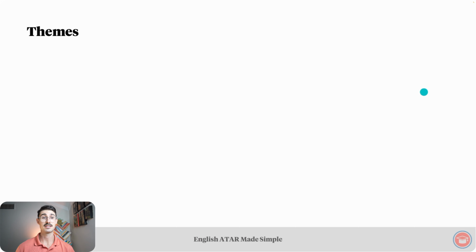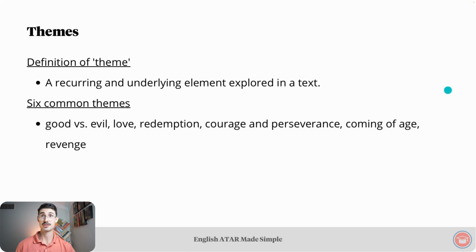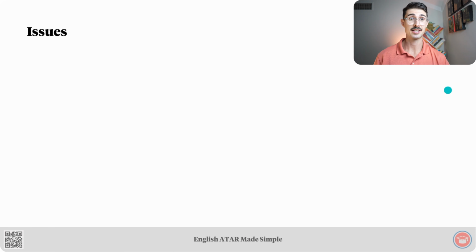From there, we discussed themes, and our definition of a theme is a recurring and underlying element explored in a text. We discussed 6 common themes. Those are good versus evil, love, redemption, courage and perseverance, coming of age, and revenge. Then we looked at how to identify and create themes. We learned in this part of the lesson that you can identify and create themes through conflict between characters, motifs, and symbols.